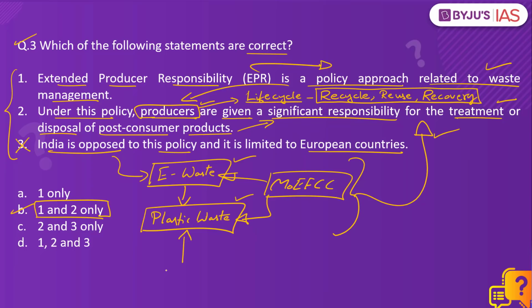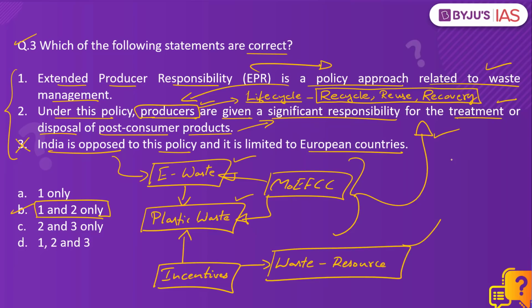And to encourage them, they are even offered financial incentives so that they can not only provide for scientific waste management, but they can also help in treating waste as a resource. This helps in promoting the objectives of recycle, reuse, and recovery with regard to scientific waste management.